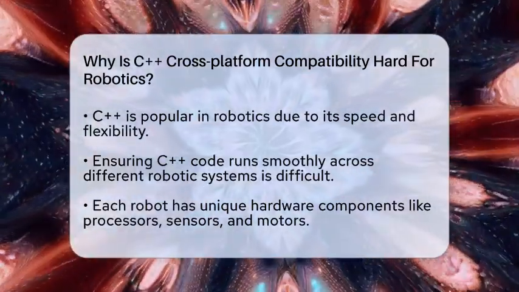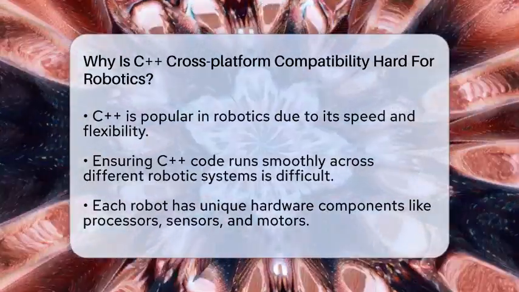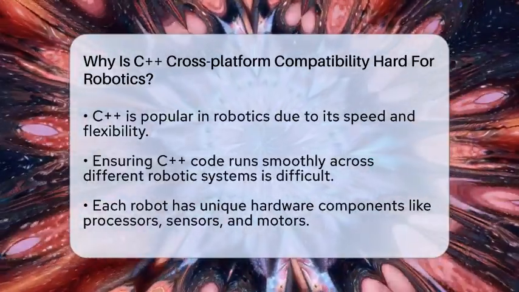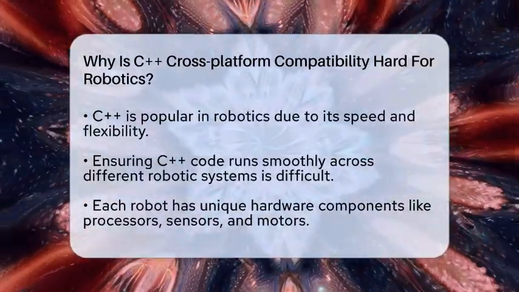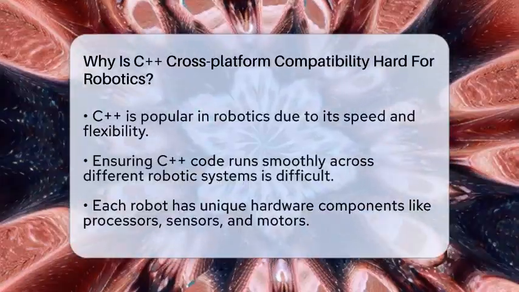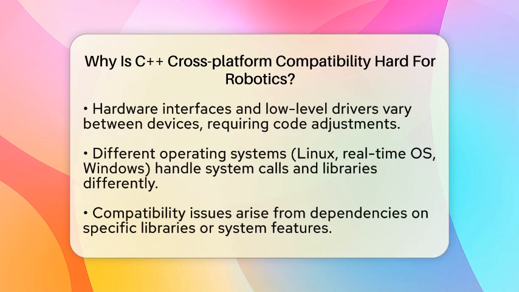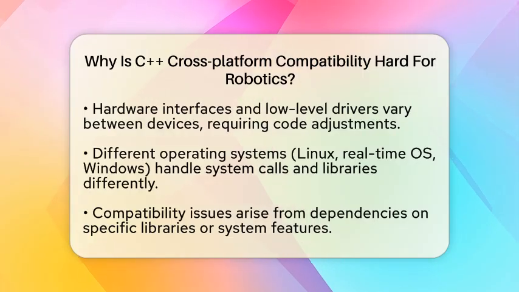Robotics platforms are like snowflakes. Each one has different processors, sensors, and motors. Some robots use ARM processors, others use Intel chips. Sensors like cameras, lidars, and ultrasonic sensors all have unique interfaces. Writing C++ code that talks directly to these hardware parts means you often need to change or rewrite parts of your code for each robot. What works on one might not work on another because the low-level drivers are different.